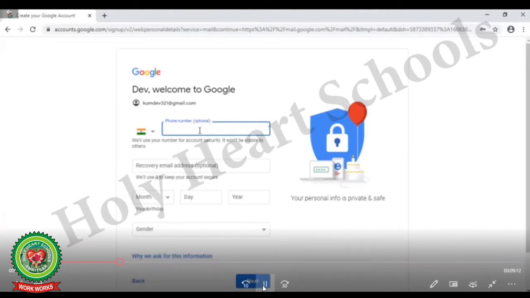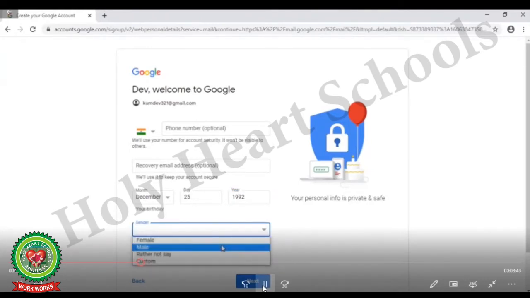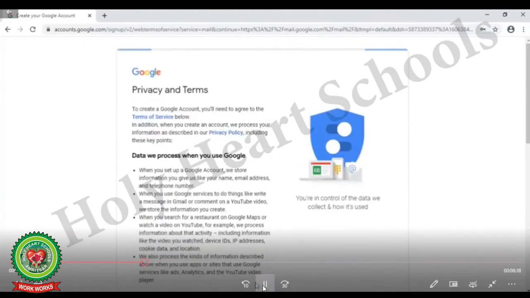You can see here you can type the recovery email, that is also optional. Now next, here I am going to type my DOB. Here I have to fill the details of the date of birth. Also choose the gender. After completing all the agreement, click on Next button.